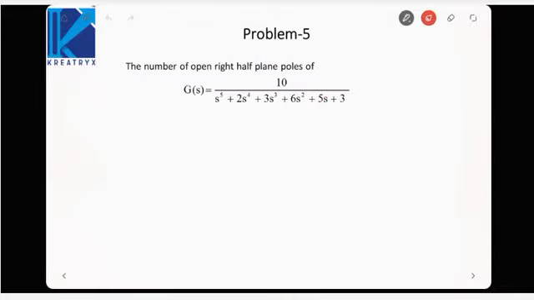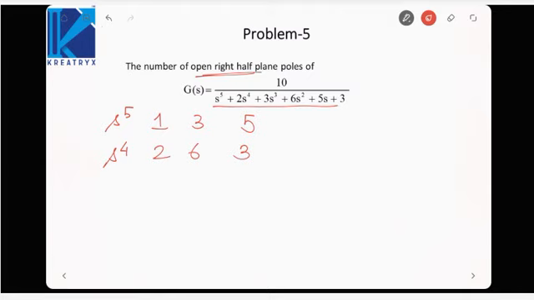Okay. Next we have to find the number of right half open loop poles. So let us first write down the Routh array. Since it is asking open loop poles, we do not need to convert it into a characteristic equation. We have to directly take it as the characteristic equation. So s to the power 5: 1, 3, 5. s to the power 4: 2, 6, 3.